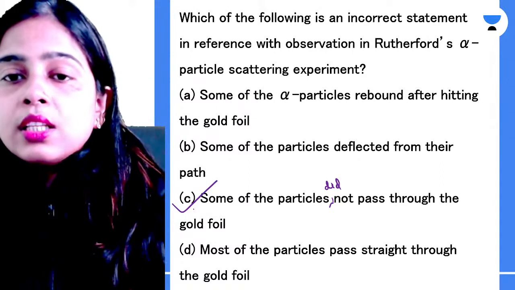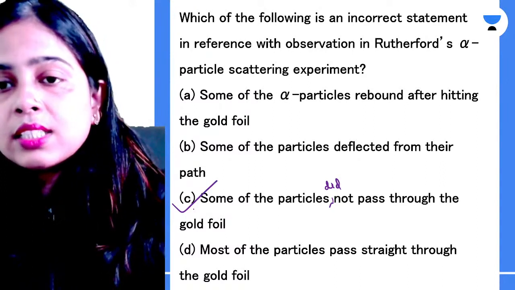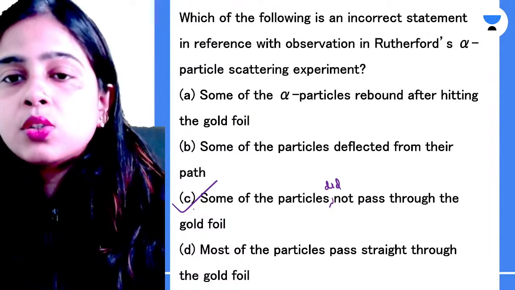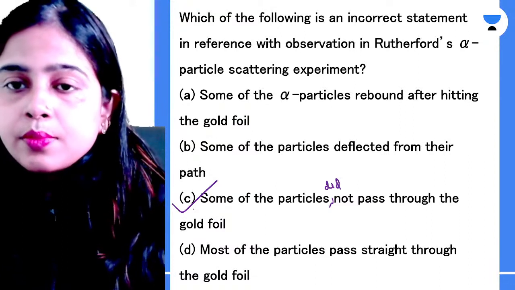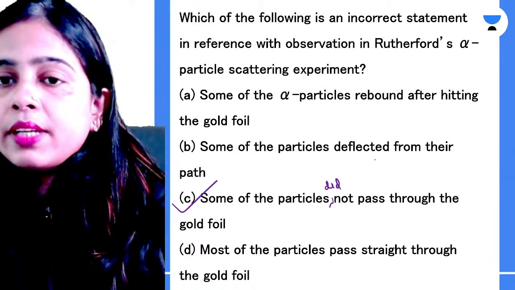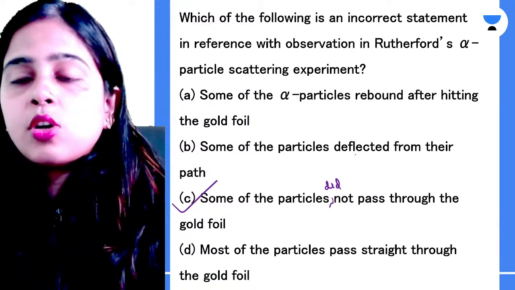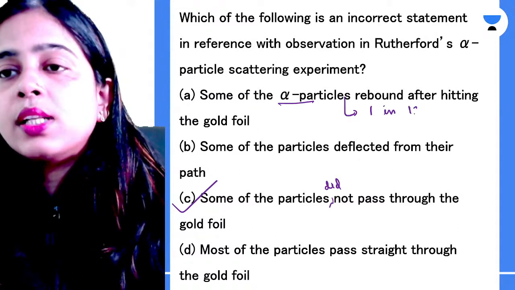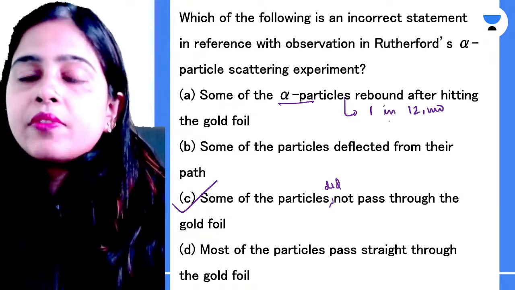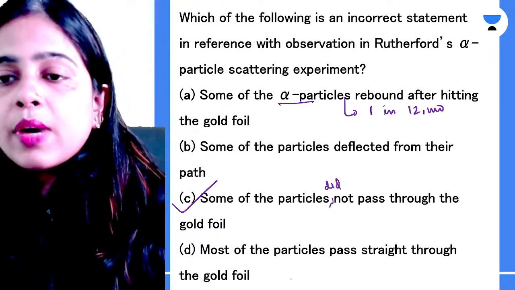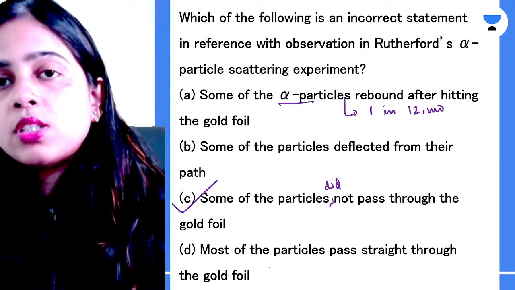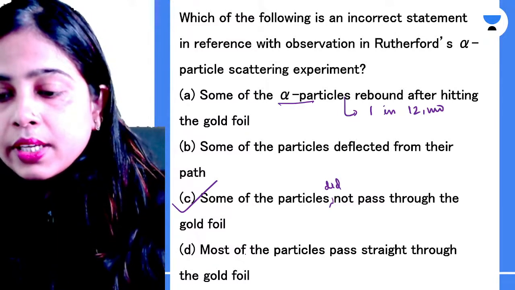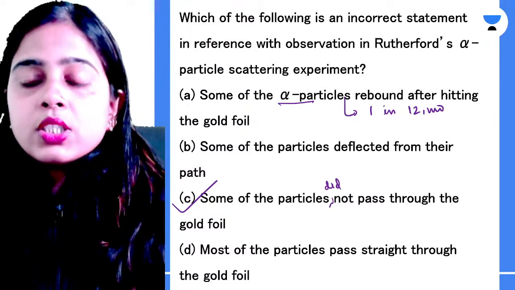This observation was not there, that some of the particles did not pass through the gold foil. Why would some particles not pass through the gold foil? Some particles were deflected from their path by major angles or minor angles. Some alpha particles, that was 1 in every 12,000, rebounded after hitting the gold foil, and most of the particles passed straight through the gold foil because of the empty space. I hope it is clear to everyone. Yes, very good, Azar. So, next question.